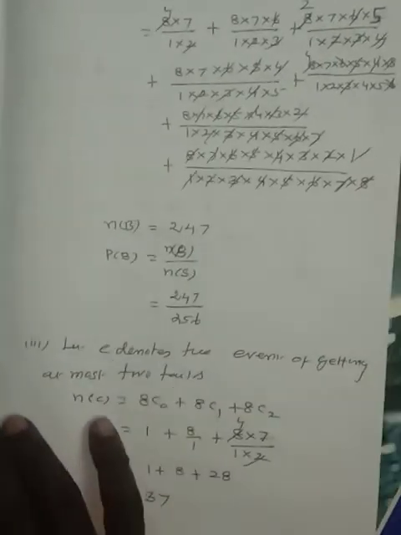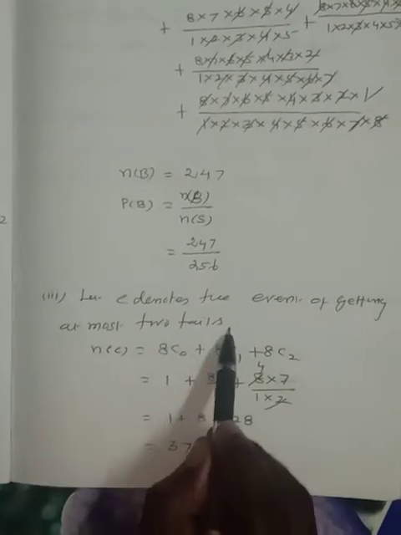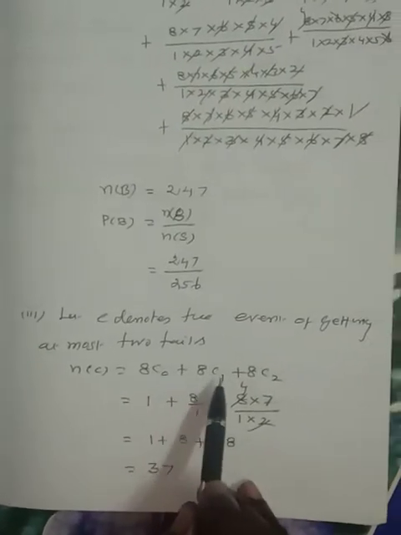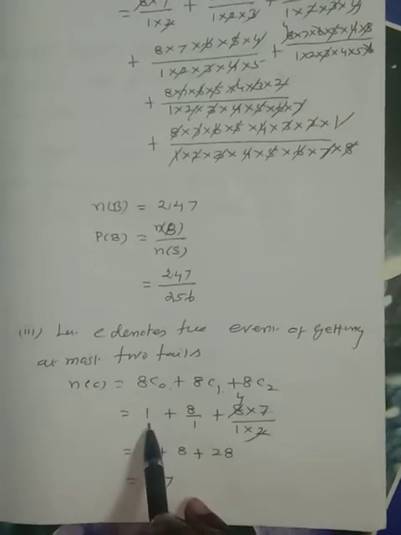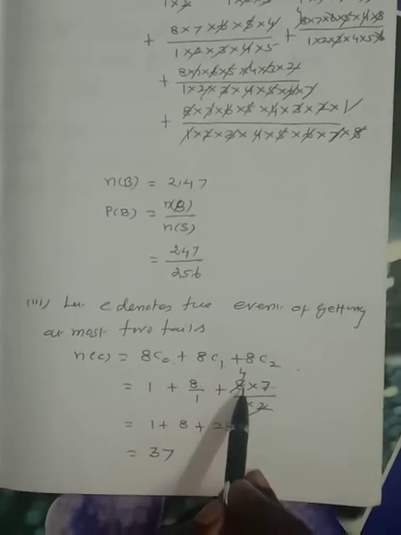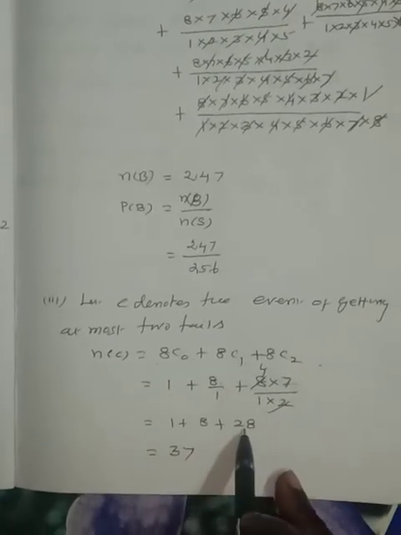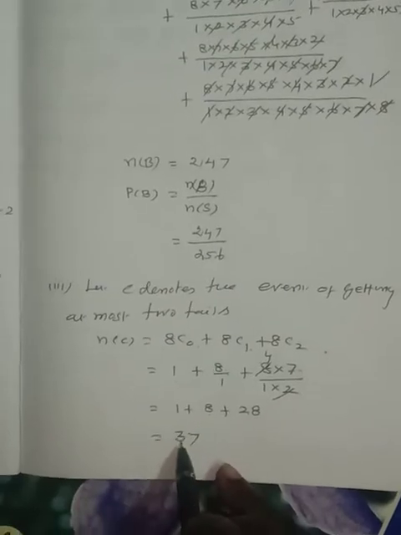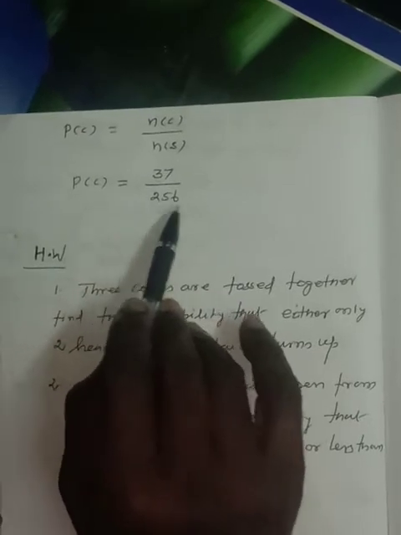Next, solution number 3. Let C denote the event of getting at most 2 tails. N of C is equal to 8C0 plus 8C1 plus 8C2. 8C0, using the formula, we get answer 1. 8C1 is 8 by 1. 8C2 means 8 into 7 divided by 1 into 2. Cancelling these two, we get 28. 28 plus 8 is 36, 36 plus 1 is 37, divided by N of S. So 37 divided by 256 is the answer.